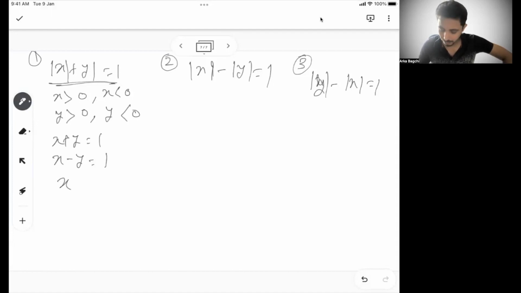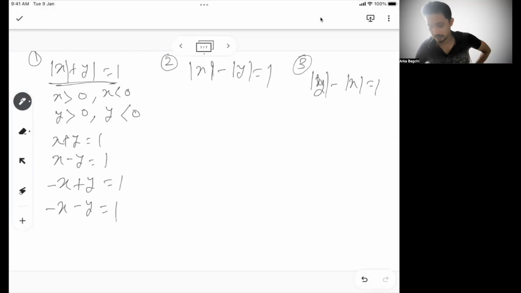If x is negative and y is positive, then this will be equal to 1. And when both x and y are negative, then also this will be equal to 1. So these are the 4 scenarios that are typically possible, right?